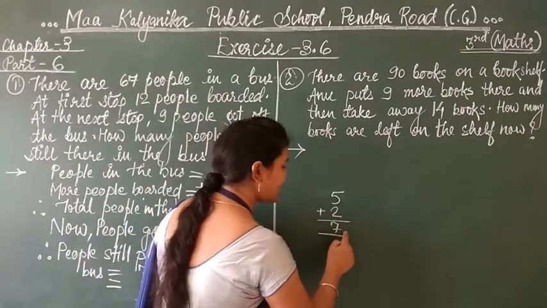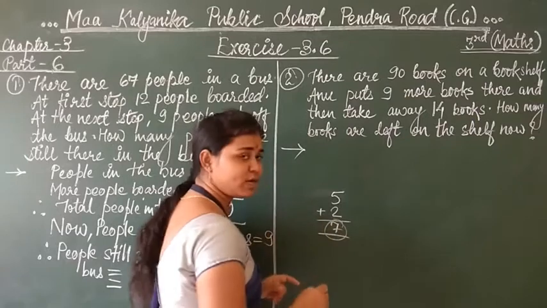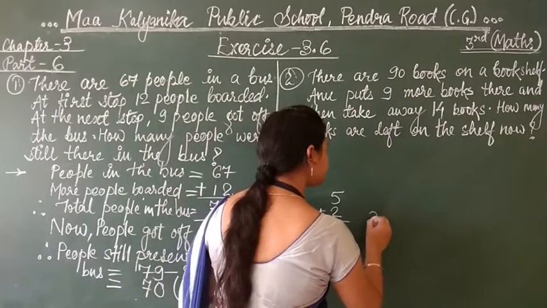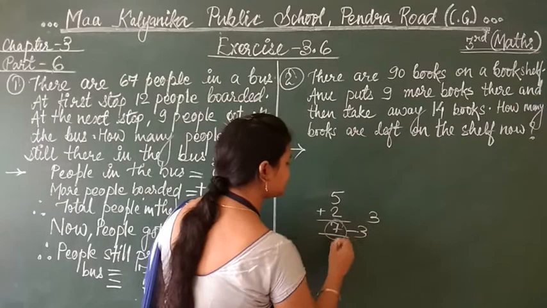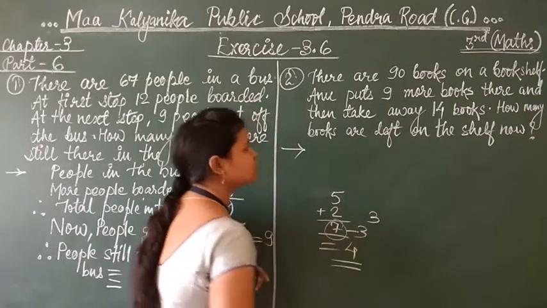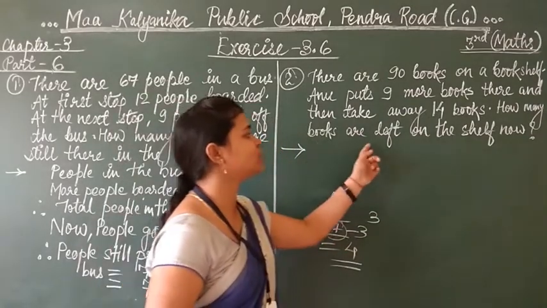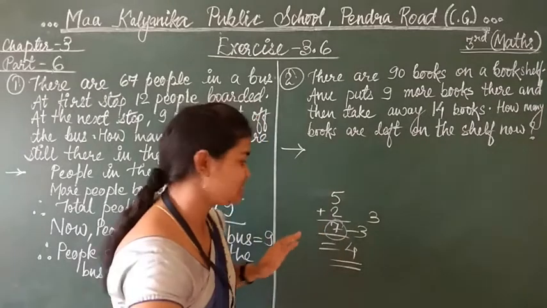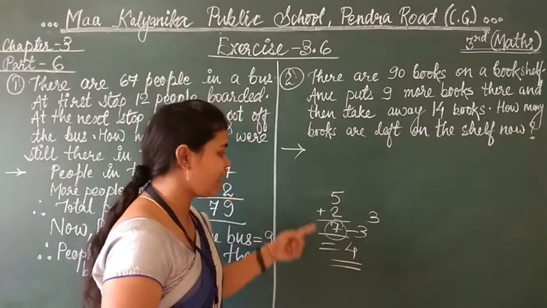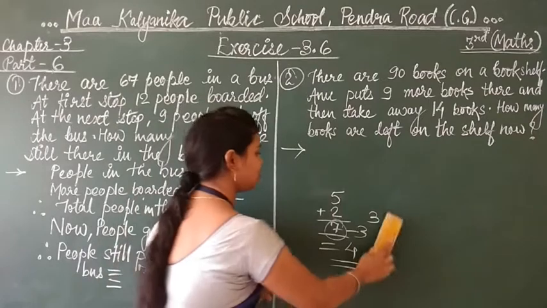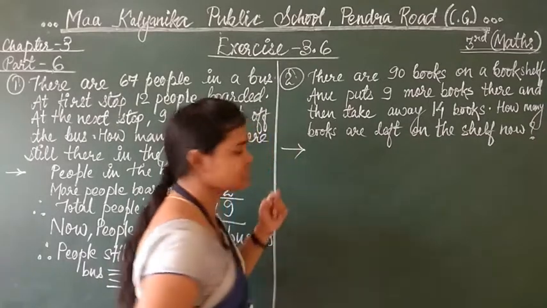So for example, now from these all books, what you did? You took out 3 books. So 7 minus 3 is equal to 4. So now that is the question, how many books are left on the shelf? Now it is very easy students. So by understanding this question, you can solve the above question. So I am explaining you this again here.